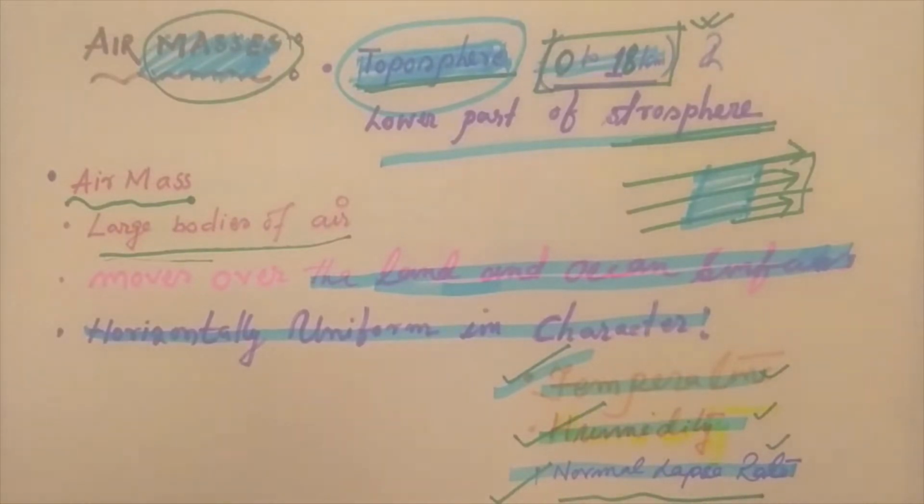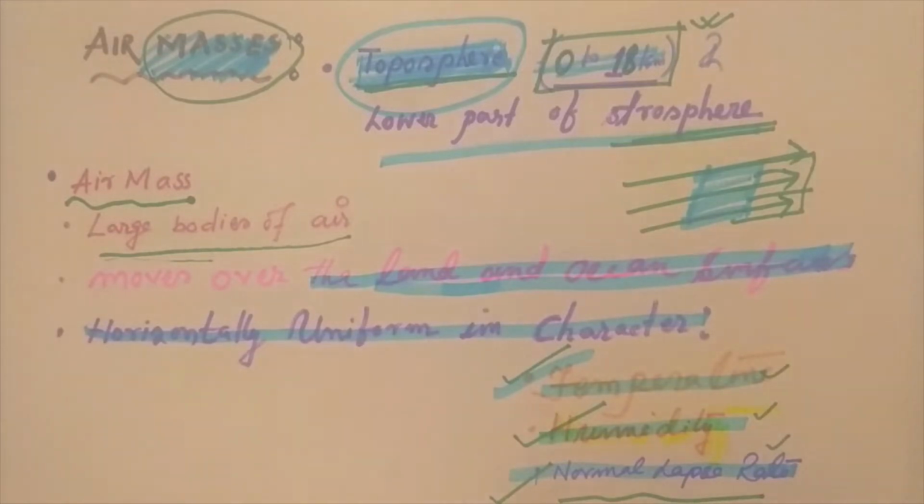It has distinctive physical properties from the surroundings and is relatively homogeneous in terms of humidity, lapse rate, and density.